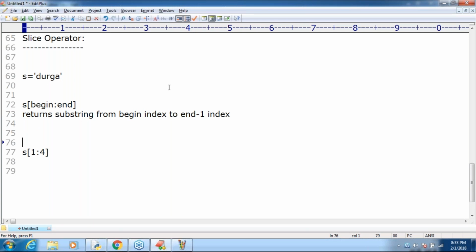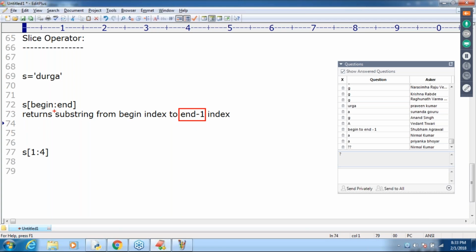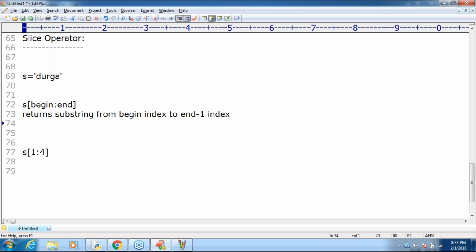Are you getting that? Here, observe: the end is end minus 1. If you specify 4, then 4 minus 1 is 3 only. So indexes 1, 2, 3, whatever is there, it is going to return. Are you able to understand how the slice operator is implemented? Begin to end minus 1, but not end. Remember that.